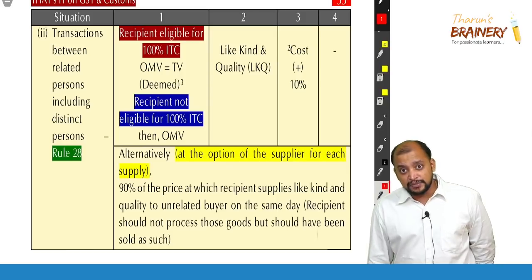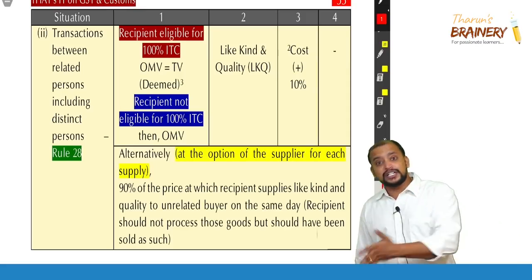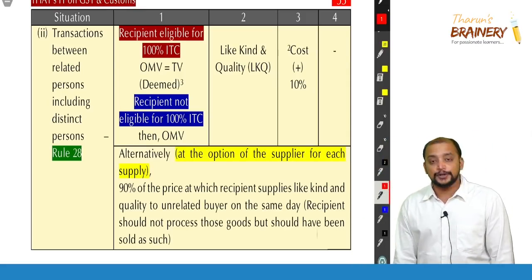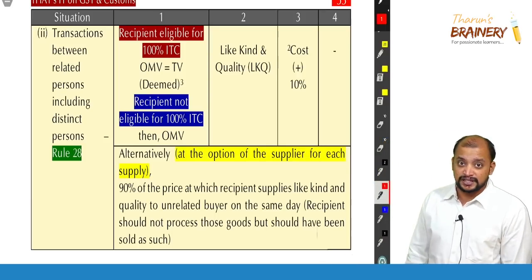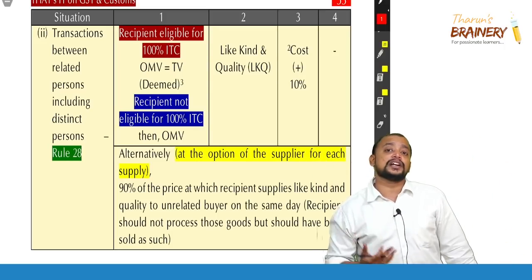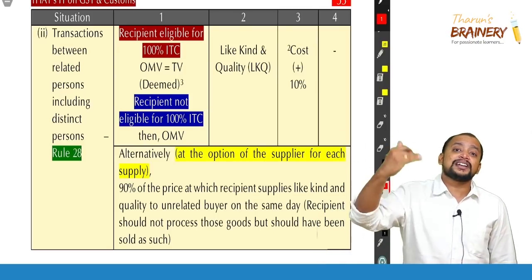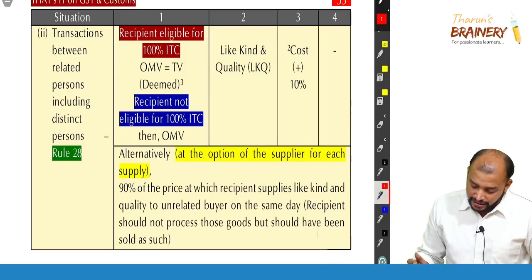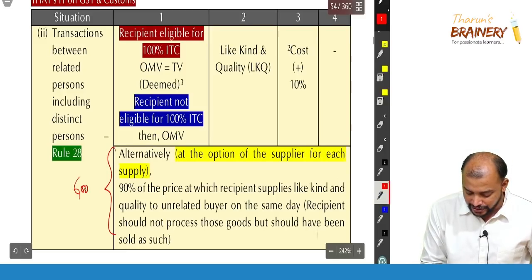100% ITC means on this inward supply they can take full credit. That is the meaning of that. If recipient is not eligible for full ITC, then open market value itself will be taken as the value. And second option, like, kind and quality. Third option, cost plus 10%. Alternatively, we can ignore this completely and go for resale price into 90%. Means the price at which that unrelated buyer subsequently sells. But this option is only for goods, not for services.